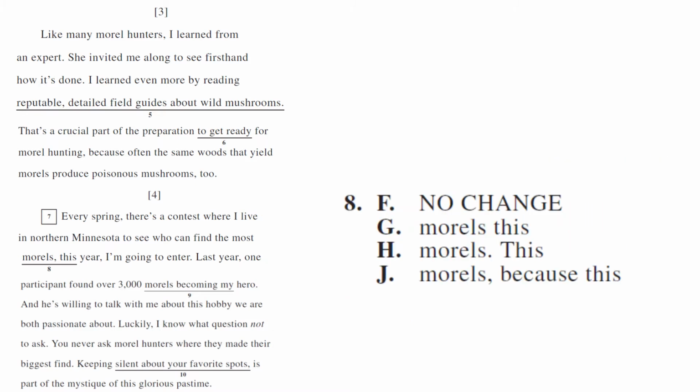So for question number 8, this is a punctuation question because what do we see changing in this question? Well, we see morels, comma, this, morels, no, comma. We have a period, because. So we know it's a punctuation question. And I am first going to check choice H because it has this period in choice H. And that's comma rule number 1. So comma rule number 1, remember, is complete idea and complete idea are joined by complete idea punctuations. What can join complete idea punctuations? Well, period, exclamation point, question mark. Remember, ACT seldom does those.